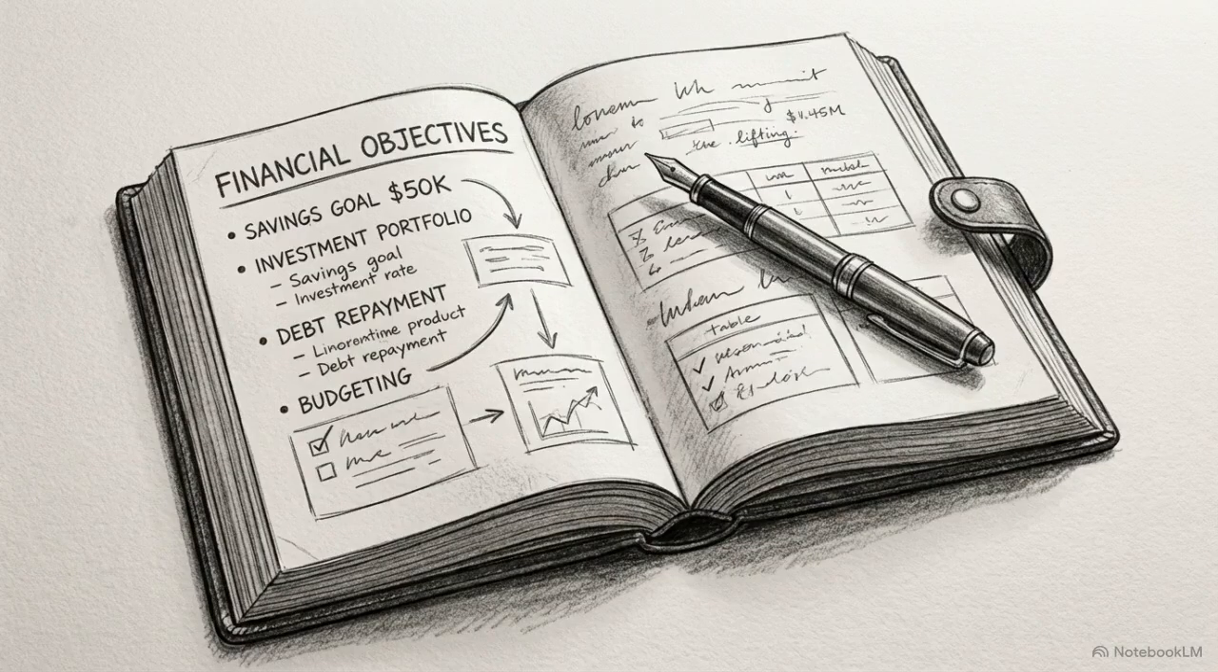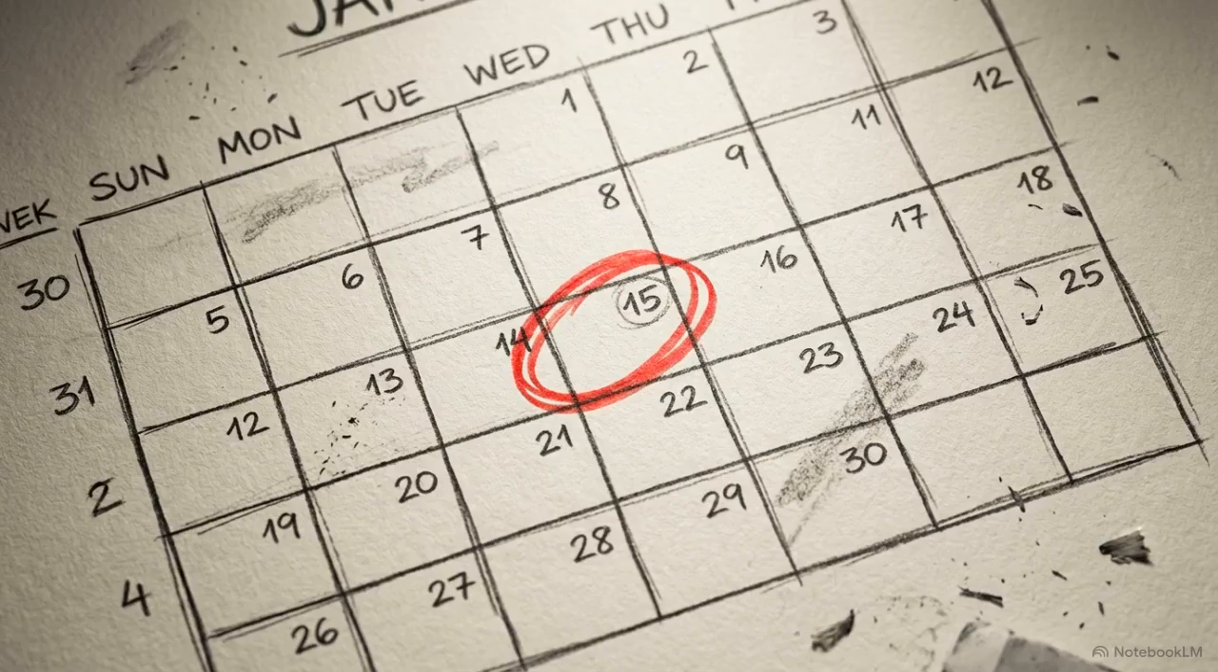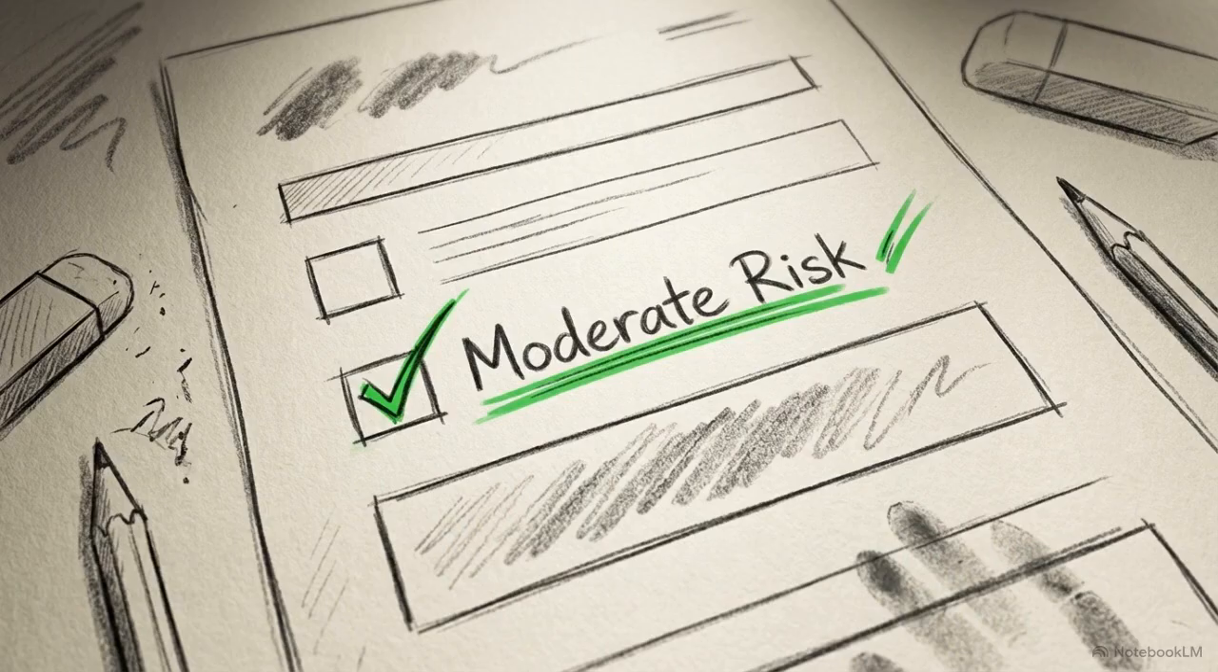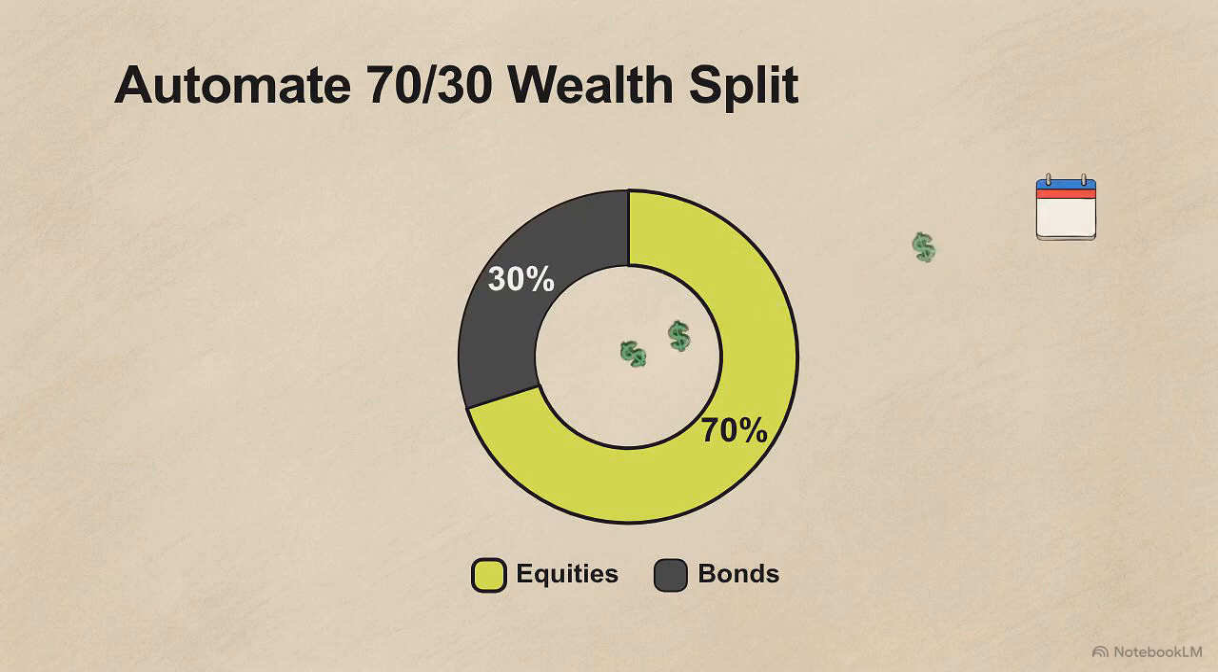Before purchasing a single stock, you have to define what institutions call your policy normal. This means defining your financial goals, setting a strict timeline, and determining your exact risk tolerance. This chart divides your wealth into a 70-30 split between equities and bonds using low-cost index funds. Once set, you automate monthly deposits. The system purchases funds on schedule, removing human emotion.